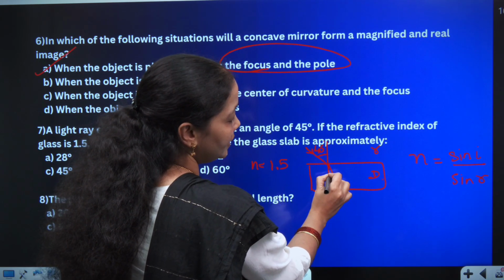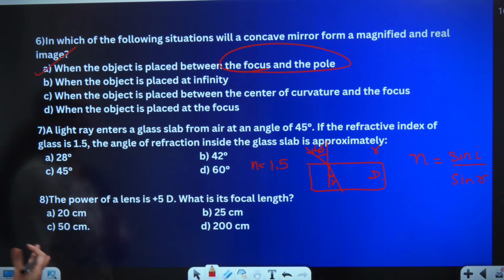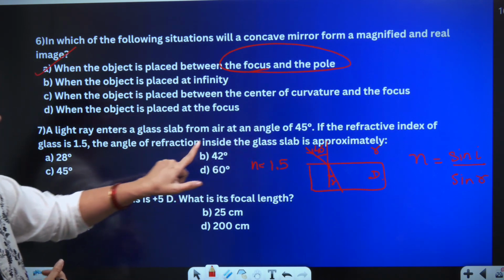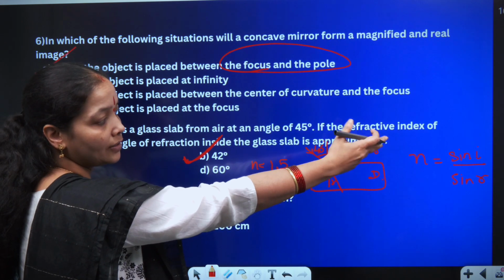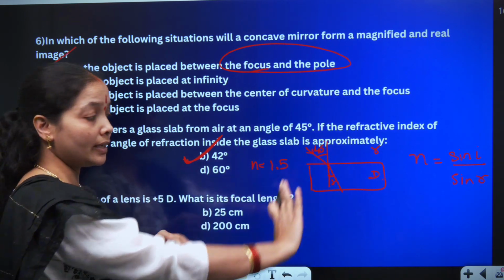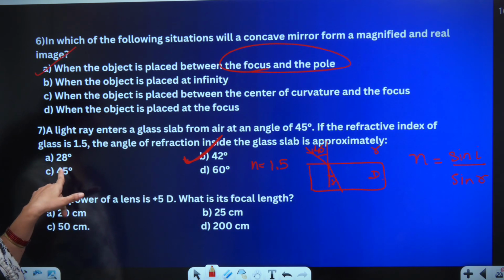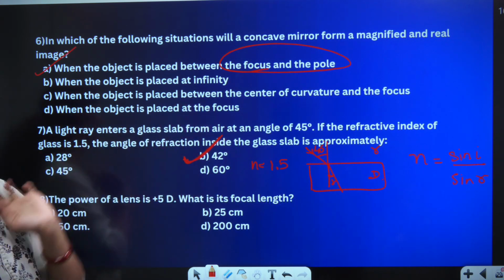The angle of refraction created here has to decrease. Therefore, it has to be less than 45 degree, and hence I will go for 42 degree rather than complicating and going for the sine conversion and everything. It will be slightly lesser. It can't go halfway. 28 is also lesser than 45, but it can't go to half of it. Therefore, I'll go for option B, which is 42 degree.